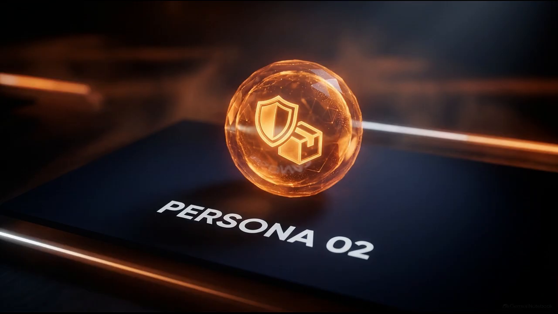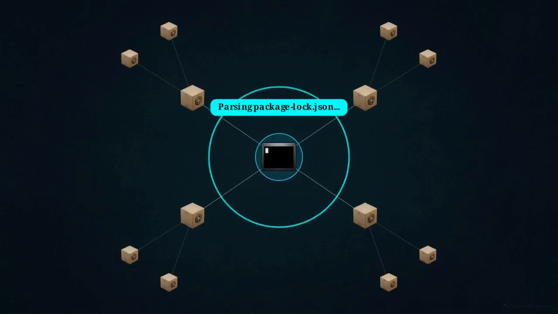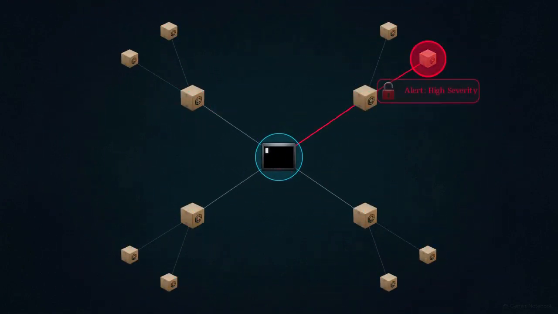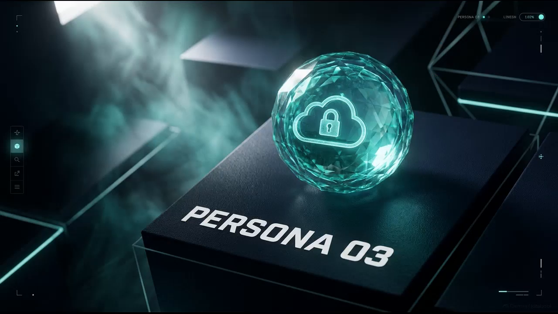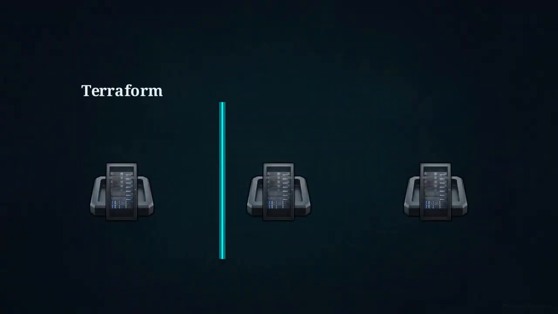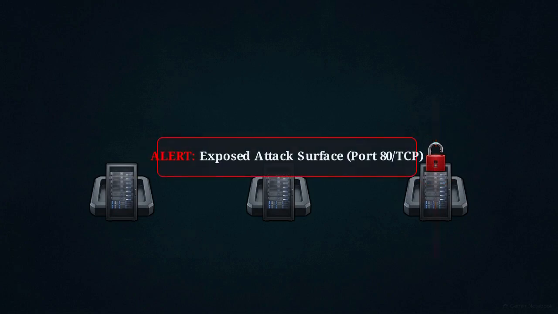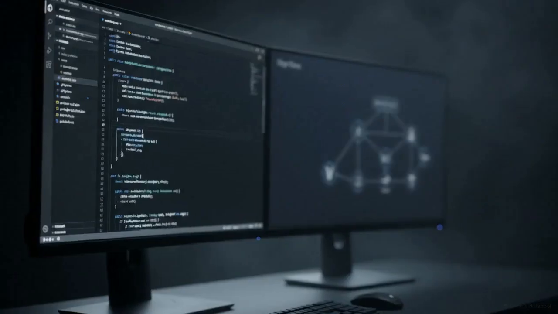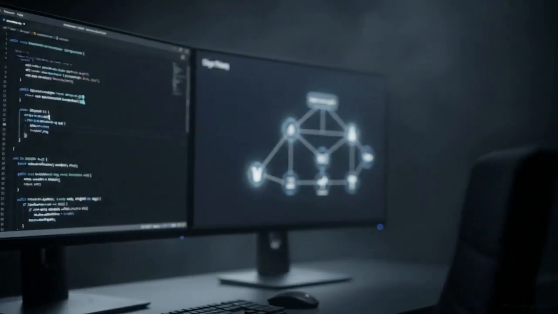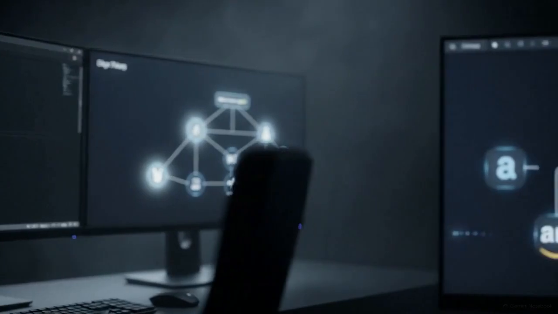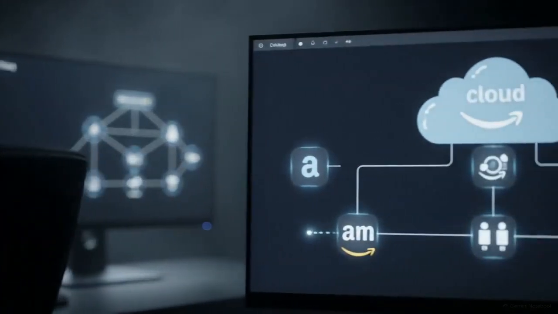The second is the Dependency and Supply Chain Auditor. It actively parses log files to detect malicious packages, compromised transitive dependencies, and typo-squatting injections before they install. The third is the Cloud Posture Checker. It scans infrastructure as code templates like Terraform, Kubernetes, and Docker manifests, identifying exposed attack surfaces and overly permissive access configurations. By dividing the labor among these 3 specialized subworkers, the system continuously and autonomously audits the entire application attack surface.